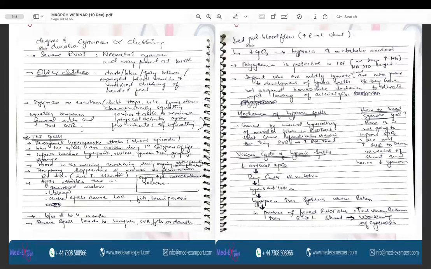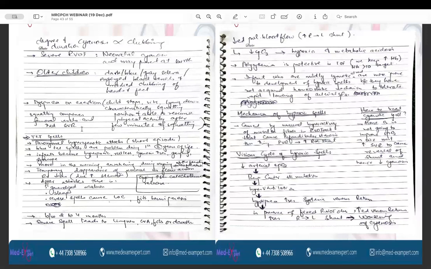Infants who are mildly cyanotic at rest are more prone to the development of hypoxic spells, because they have not acquired the homeostatic mechanism to tolerate rapid lowering of the arterial partial pressure of oxygen. And polycythemia is protective in TOF, so the target Hb is kept above 10.